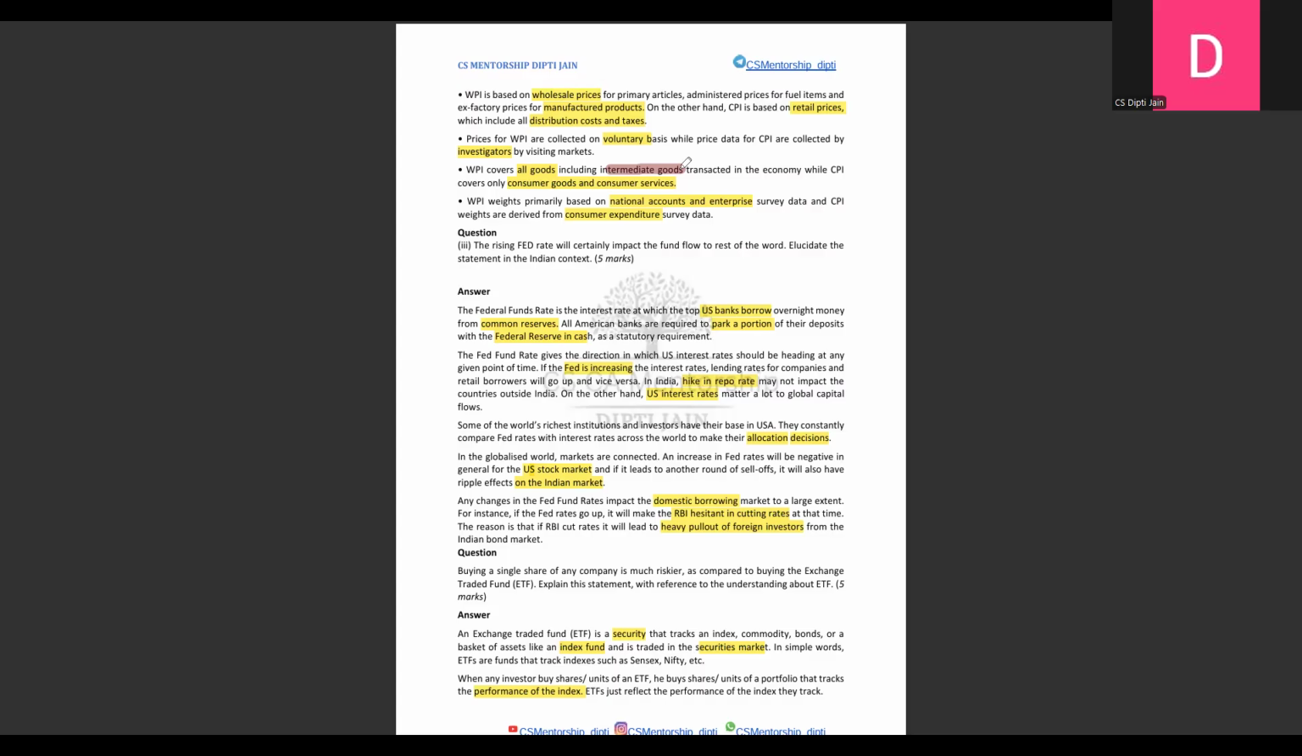Next point you can make is that since an ETF is based on an index, its price is derived from the performance of the index. Simply, the answer comes out of the first point itself. An ETF is based on an index fund, so definitely the price will come from the performance of the index fund. If the performance goes well, then the ETF price will also show good. ETFs just reflect the performance of the index they track.